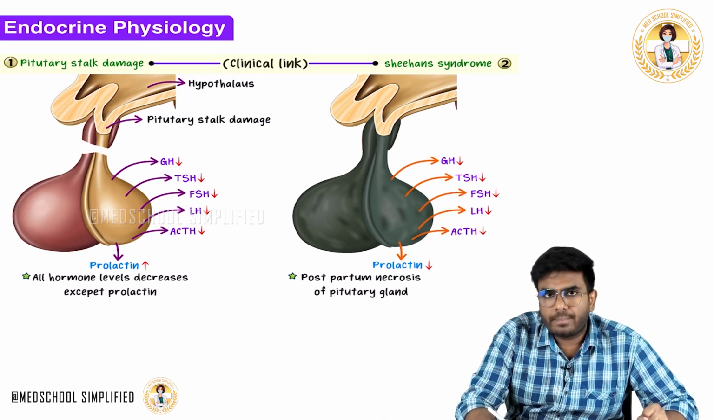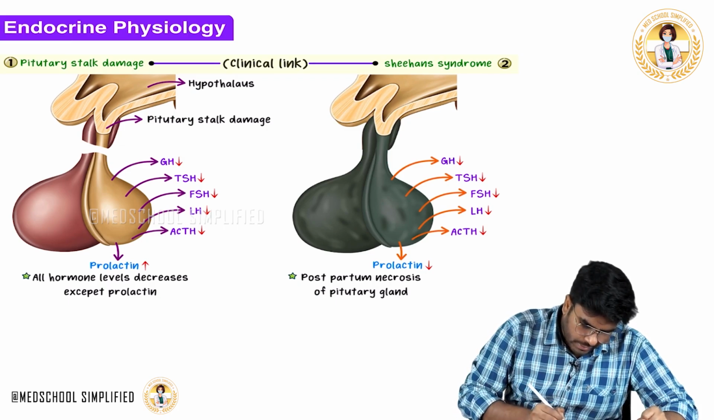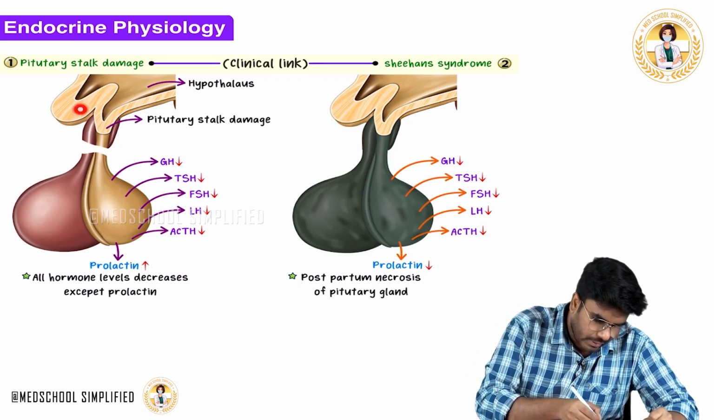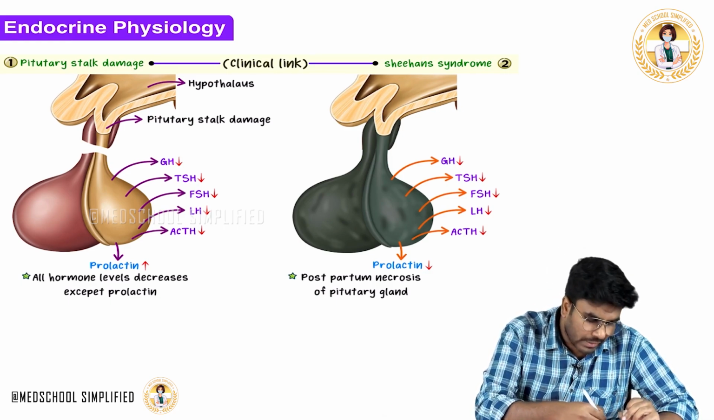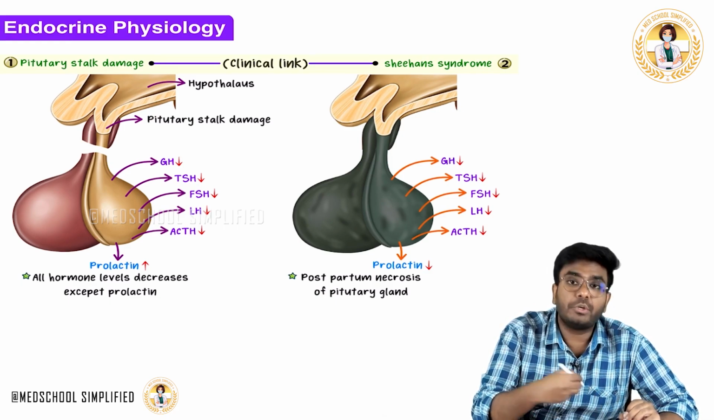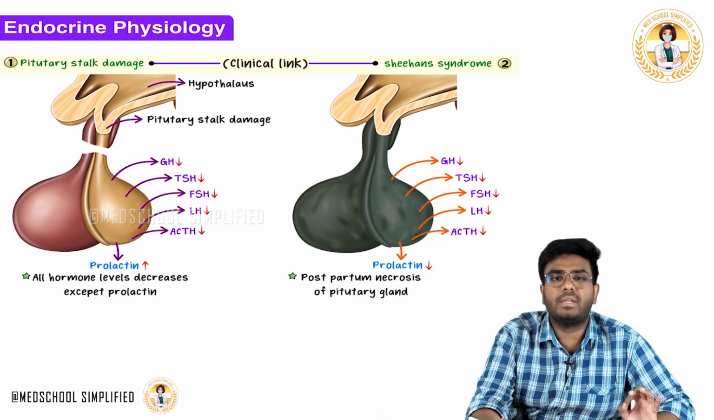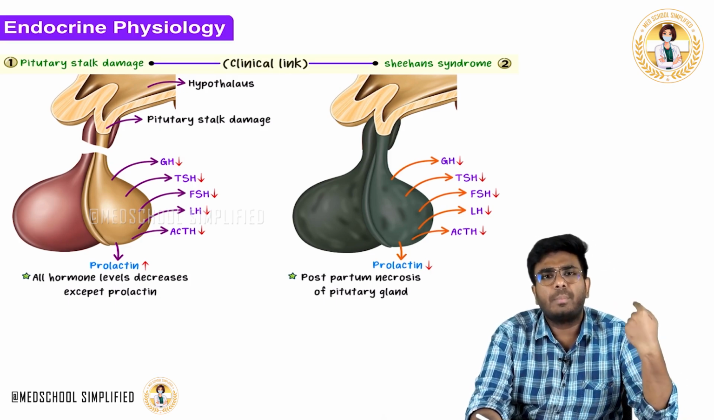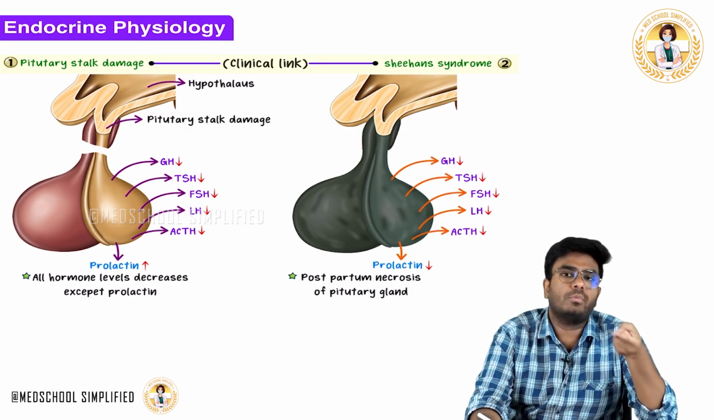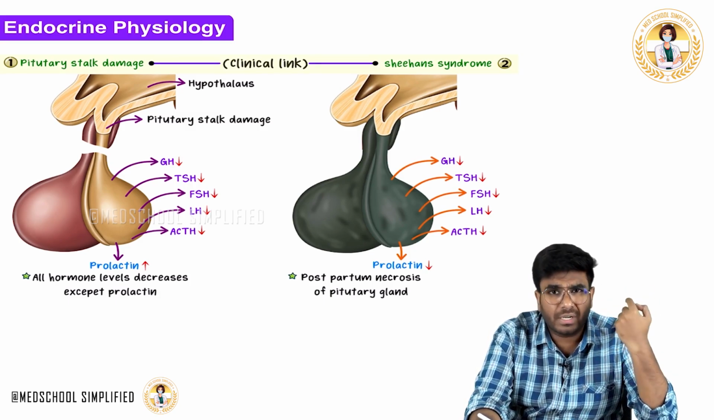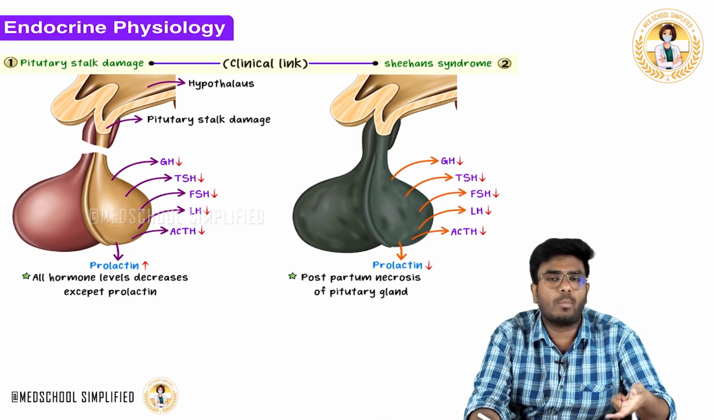Now, what will happen? We all know that the hypothalamus is the master regulator of the endocrine activity. It will control the pituitary gland. It will control the anterior pituitary by producing the releasing hormones like growth hormone releasing hormone, gonadotropin releasing hormone, thyrotropin releasing hormone, and corticotropin releasing hormone.